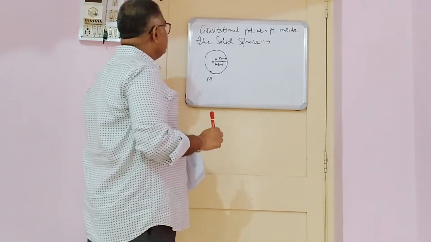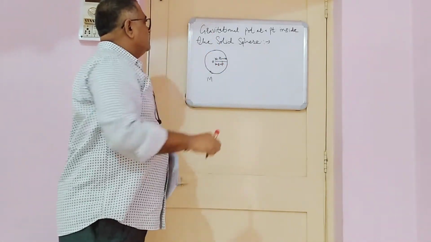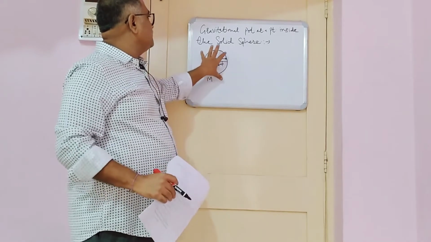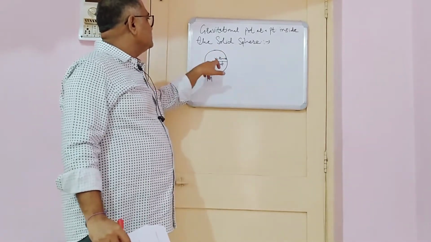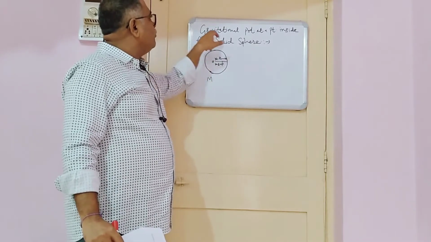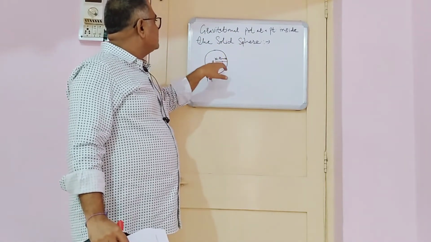See now, once again the geometry of this diagram. We have considered a sphere having a center O, then a point P inside the solid sphere.